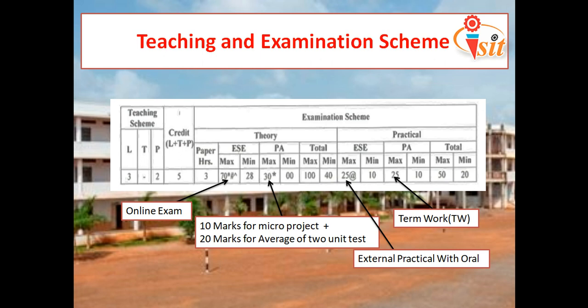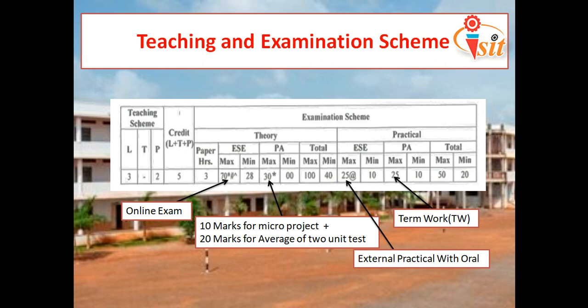The micro project will be given by your faculty members at the start of the semester, and throughout the semester you will work on it and prepare the project report and your diary. You submit it at the end of the semester to your faculty member, and the faculty will evaluate it and give you marks out of 10.